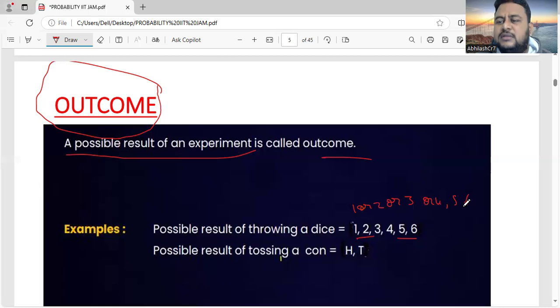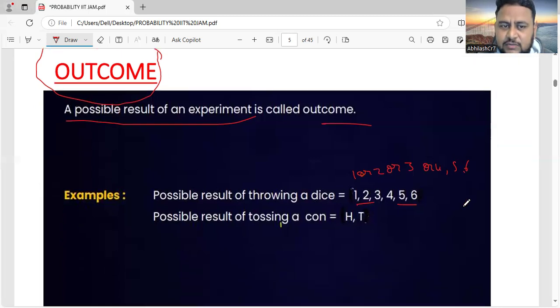So before conducting the experiment, we are telling this. After conducting the experiment, we get the actual result. The possible result means before the experiment: what are the possible results we may get? That is called outcome. But after the experiment, what we get is not called outcome. We got the actual result, that is called event. Okay, friends, we'll understand this when I talk about event.